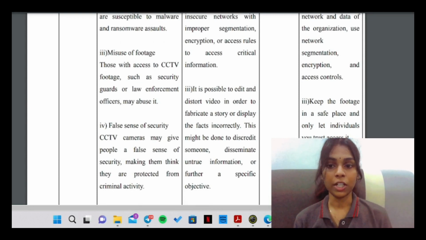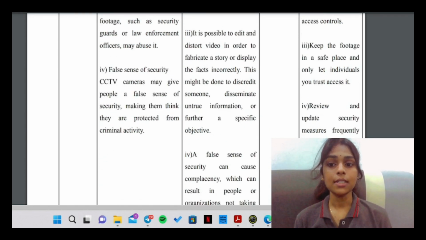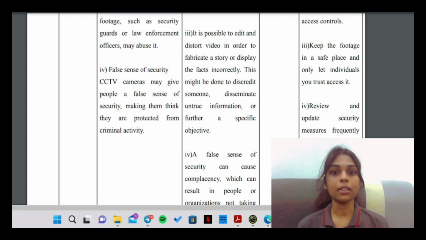Next, the threat is misuse of footage. Sometimes this will happen frequently. Those with access to CCTV footage, such as security guards or law enforcement officers, may abuse it. Lastly, the threat is a false sense of security. CCTV cameras may give people a false sense of security, making them think they are protected and safe from criminal activity.